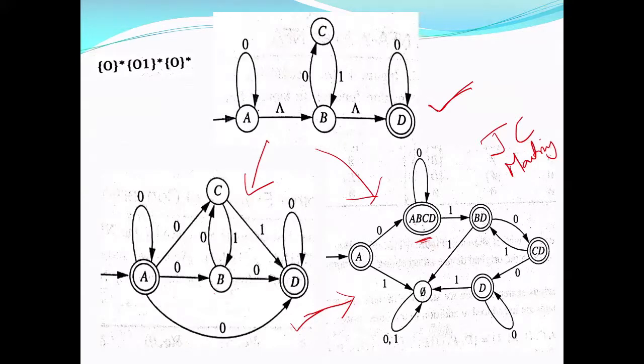For example, suppose you want to see A, B, C, D on 1, what do you get? Now epsilon closure of ABCD is ABCD, so you take that. A on 1 gives nothing, B on 1 nothing, C on 1 is B, and D on 1 nothing.